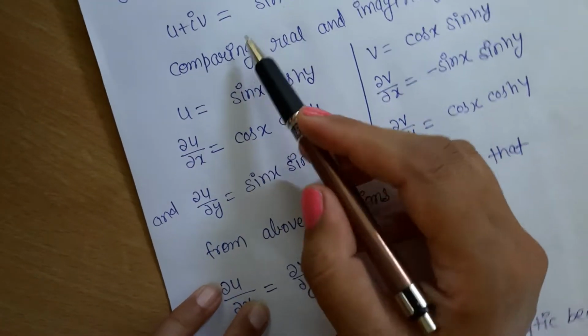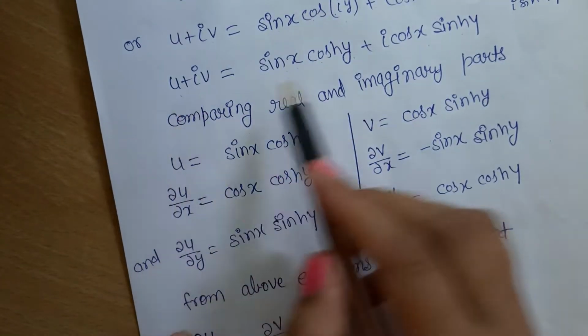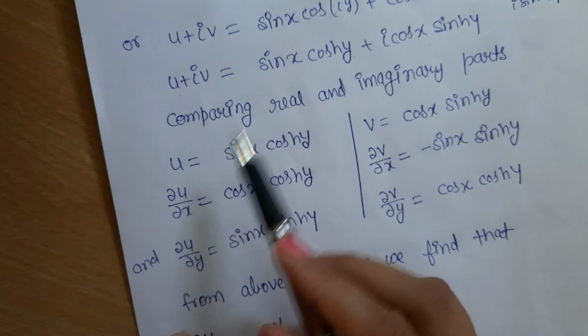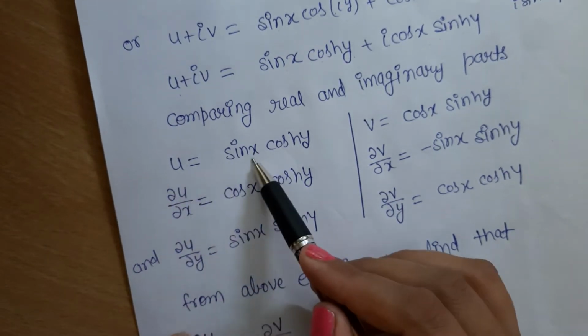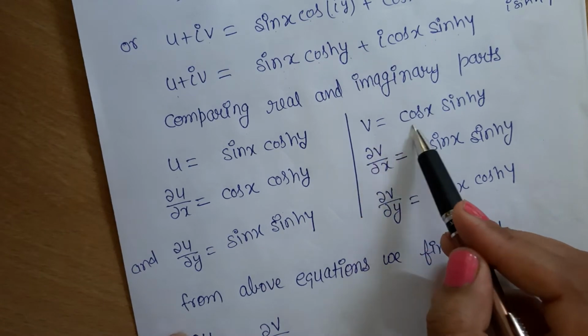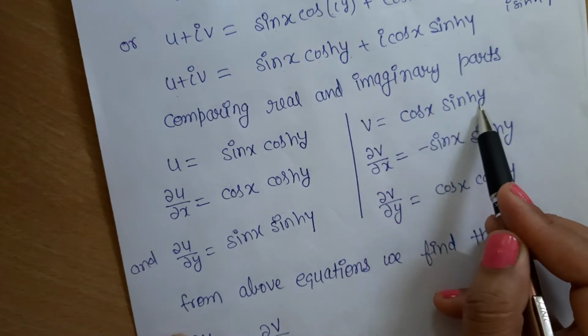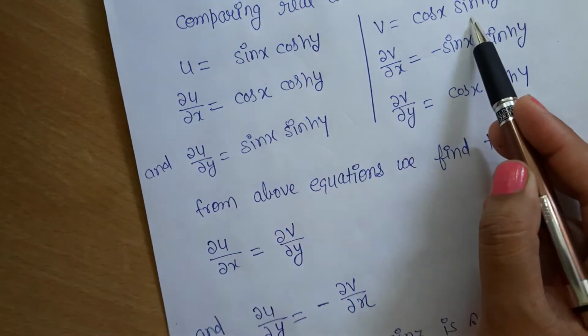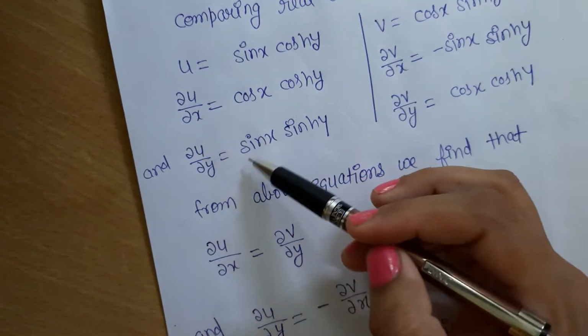Now comparing the real and imaginary parts of the function, we get that the real part u equals sin x hyperbolic cos y, and the imaginary part v equals cos x hyperbolic sin y. Differentiating both these functions with respect to x and y.